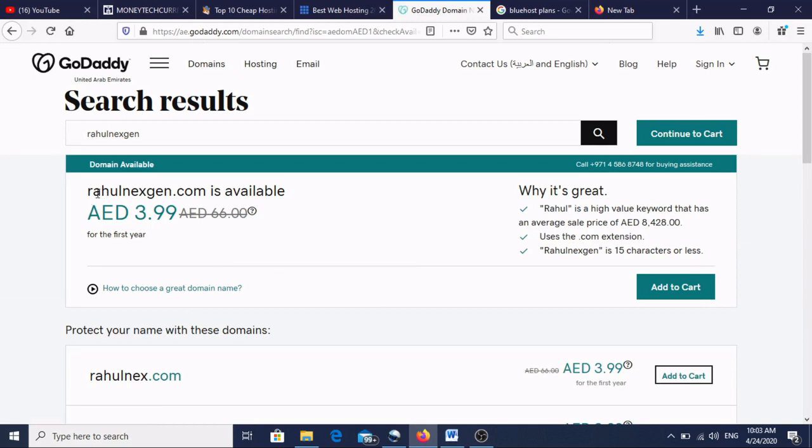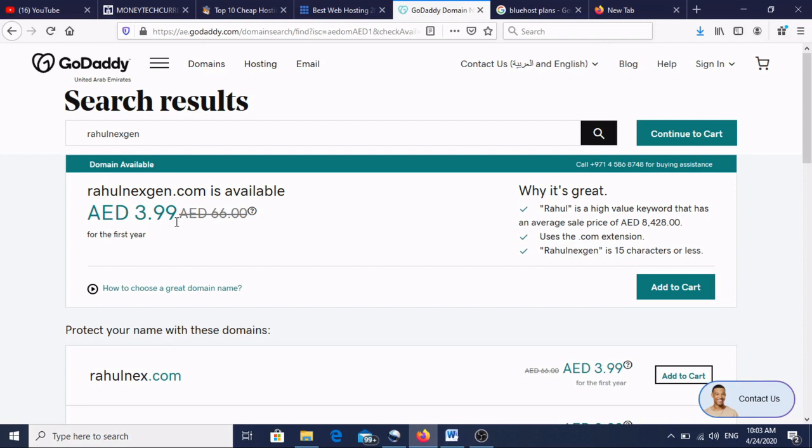So rahulnextgen.com is available. We will prefer .com because .com is widely acceptable worldwide. .net, .org are also available, but you can prefer .com. The price is 3.99, so it may be Indian rupees 60 to 70 or 80 rupees.